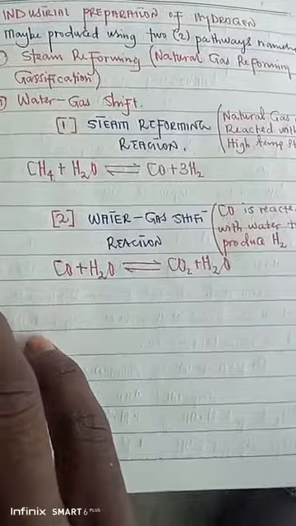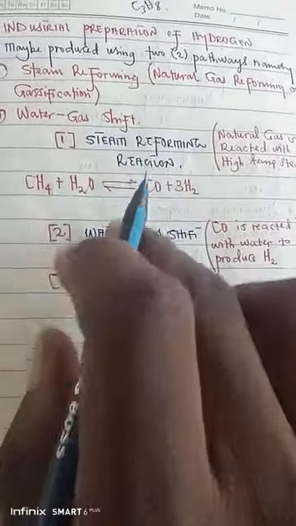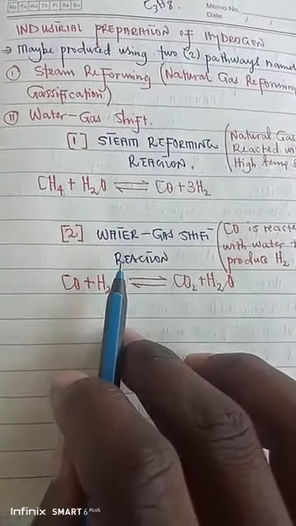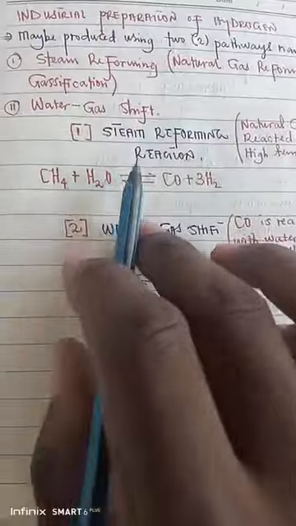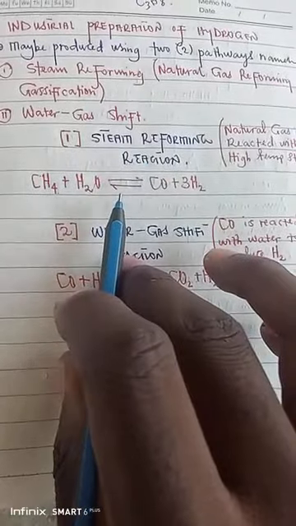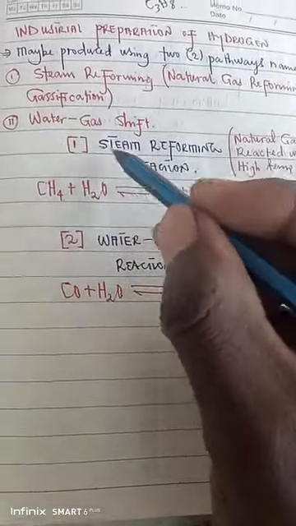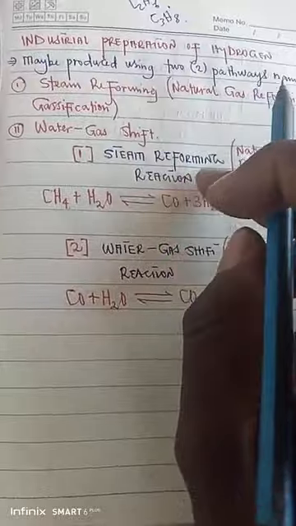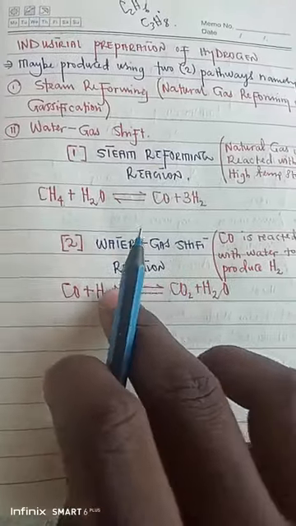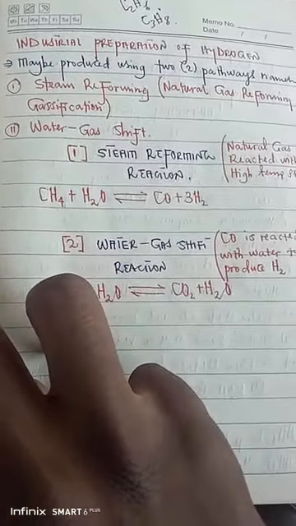Now, these two reactions, steam reforming reaction and the water gas shift reaction, always work together, like they are consecutive. Steam reforming reaction firstly takes place, and then this water gas shift reaction will take place afterwards.